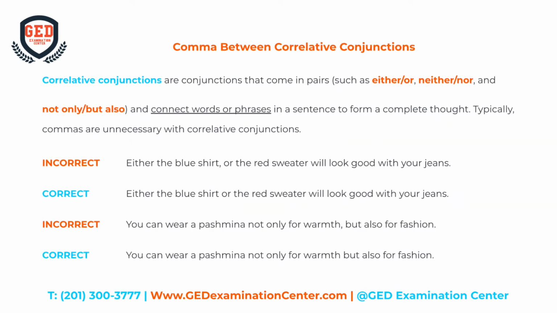Comma between correlative conjunctions. Correlative conjunctions are conjunctions that come in pairs, such as either/or, neither/nor, and not only/but also, and connect words or phrases in a sentence to form a complete thought. Typically, commas are unnecessary with correlative conjunctions.